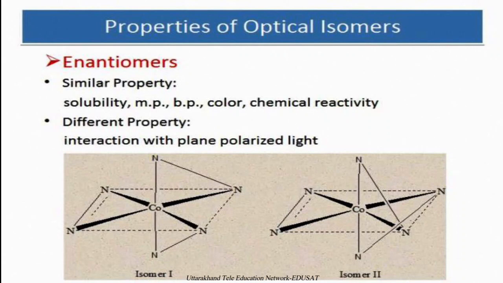Here in this example, this is isomer 1 and this is isomer 2, in which one is dextrorotatory and another is levorotatory. These two isomers are non-superimposable on each other, so they are called enantiomers, and this particular type of molecule is called a chiral molecule.